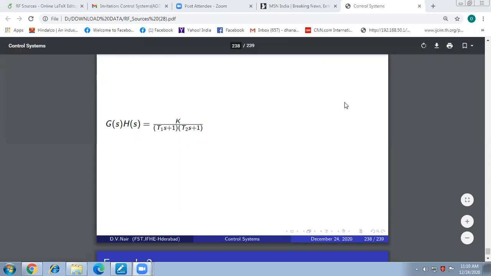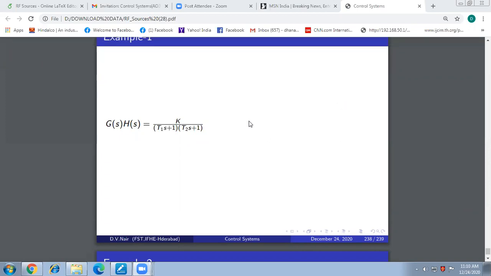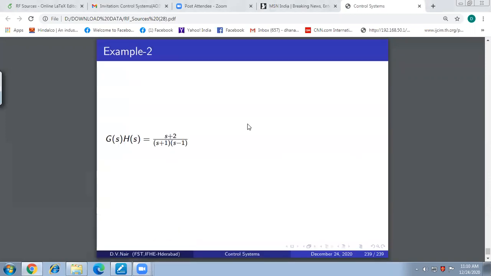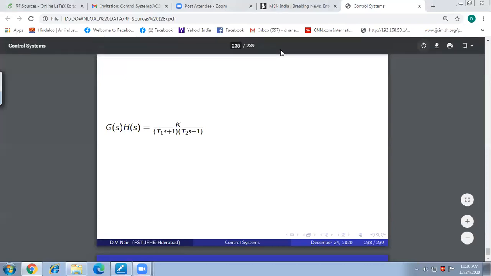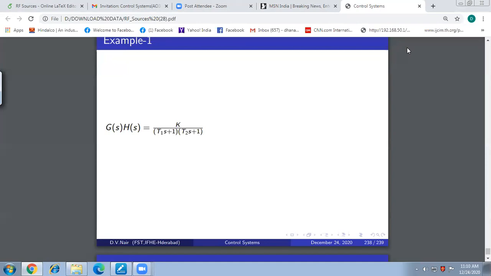Yes, friends, let us do something here for finding this out. Or let me take a numerical example first. Okay, let us start with this simple one only. Now, what is given to us? G(s)H(s) is given to us. It corresponds to a unity feedback system, right? If the open loop transfer function is given to us, we have to find out the closed loop system.